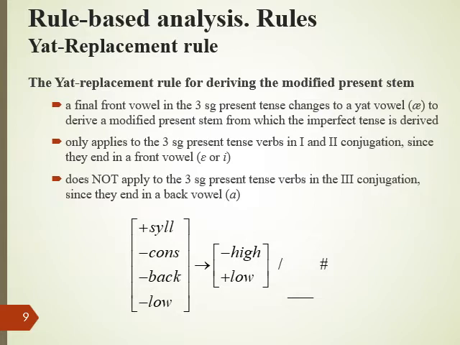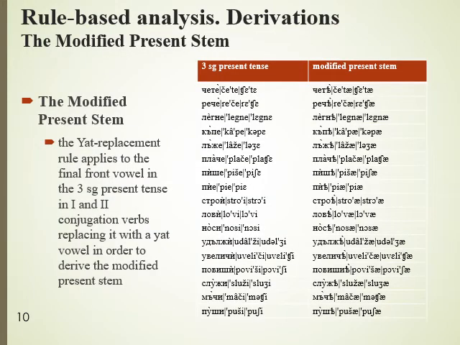This rule does not apply in the third person singular present tense in third conjugation verbs since they end in a back vowel, A. The Yat replacement rule applies to the final front vowel in the third person singular present tense of first and second conjugation verbs, replacing it with a Yat vowel in order to derive the modified present stem.